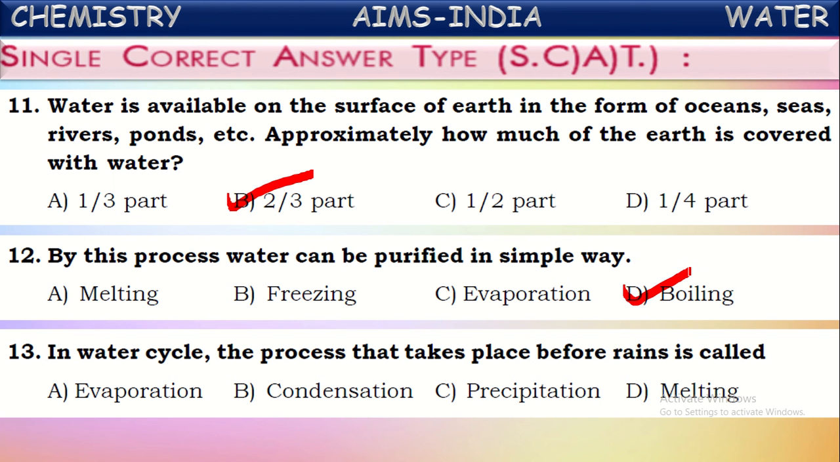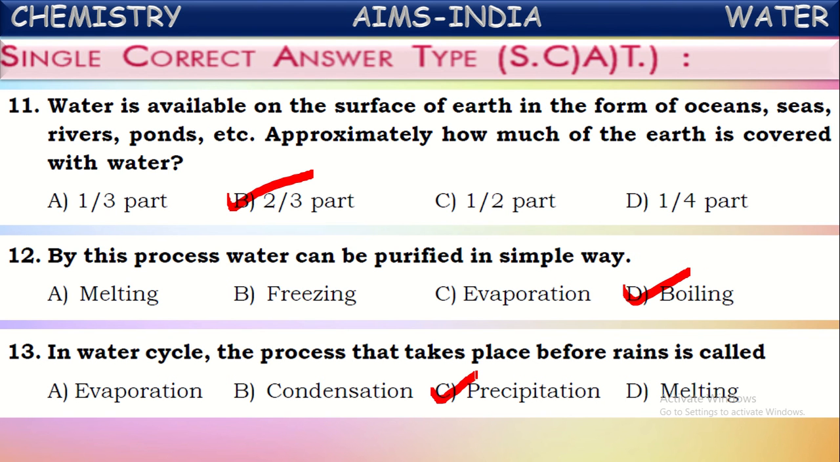And there, these droplets of water become bigger and convert into rain. That is called precipitation. So, by the precipitation process, rain starts coming. The droplets of water reach the earth surface. So, the process which is happening just before the raining is precipitation. By the process of precipitation, rains occur.